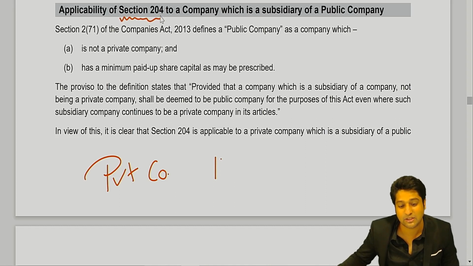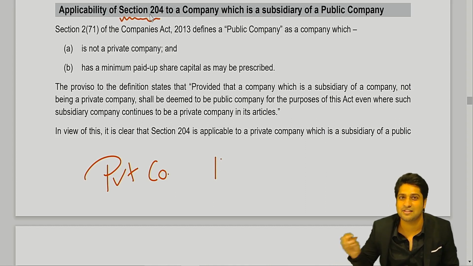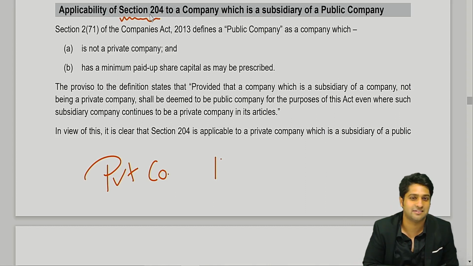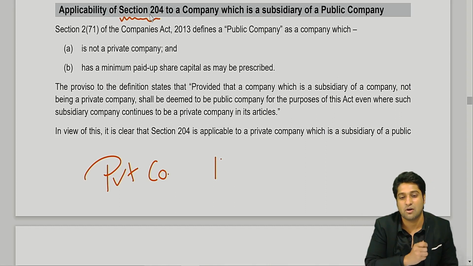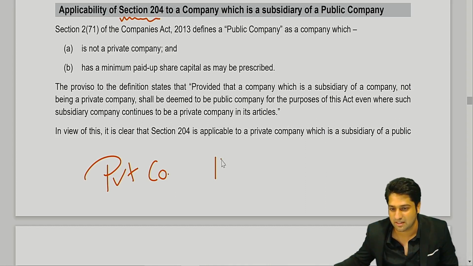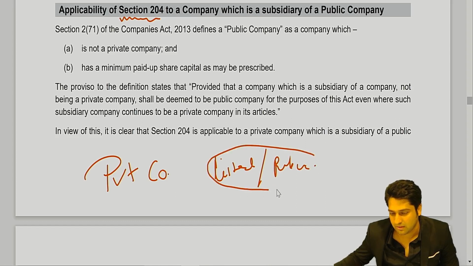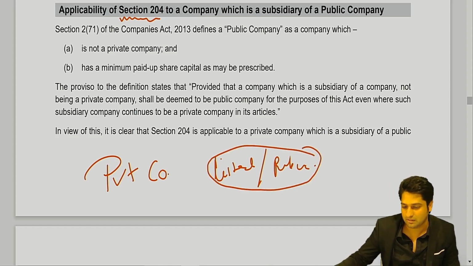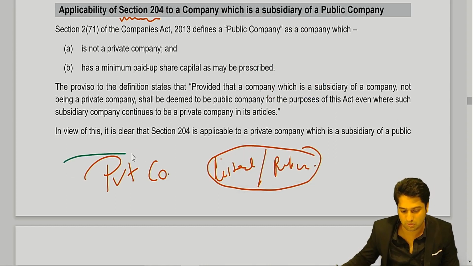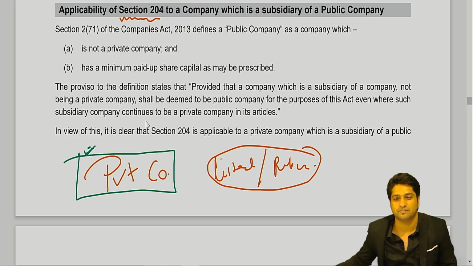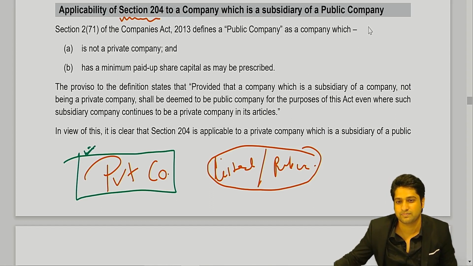Okay, so the person who said no in the start also quickly changed their answer, and everybody else also changed, saying yes, sir. So what is the logic? How can a private company, where they're continuously saying it is applicable to listed companies and every other public company only, right? Then how can the provisions of this apply to a private company? Can anyone explain? The subsidiary of a public company. Correct. Or private companies which have a large turnover.